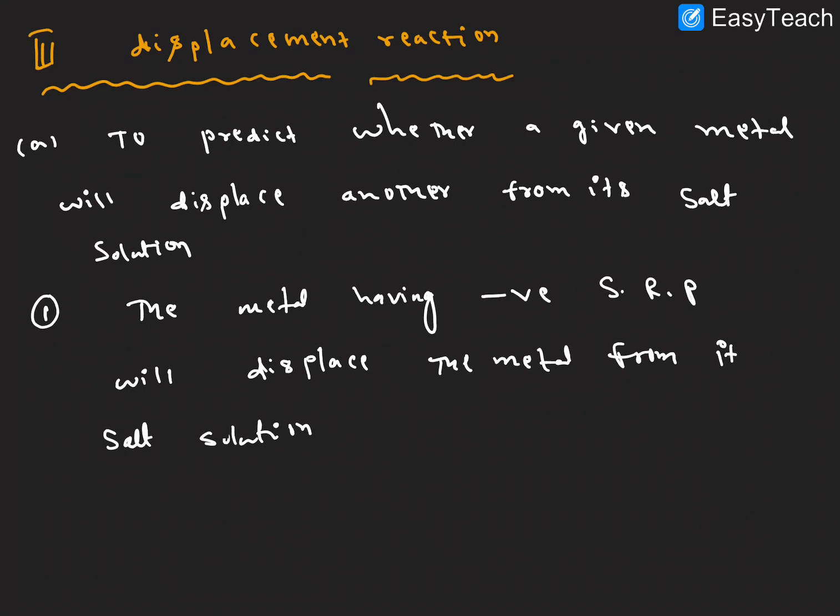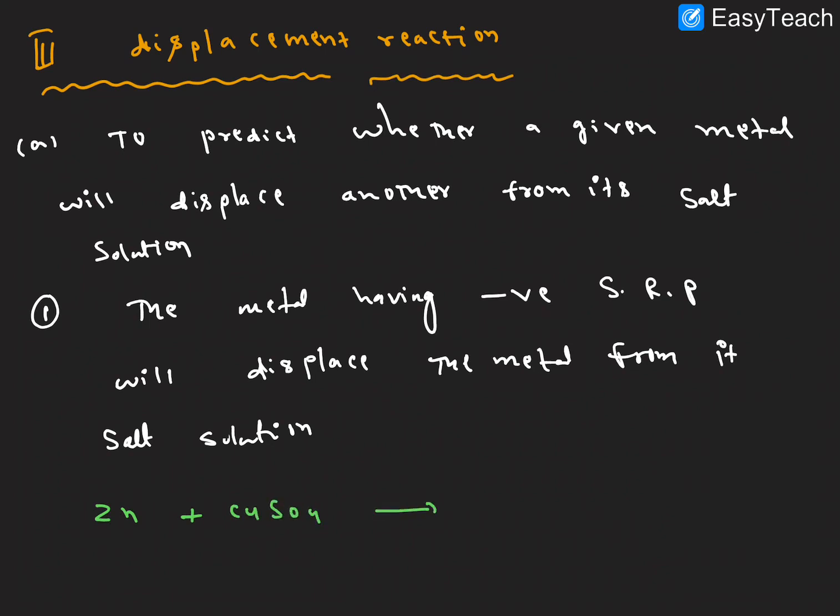I hope it is clear. The metal having more negative standard reduction potential can easily replace the other metal from its salt solution, right? Let me explain with an example, it's very clear.